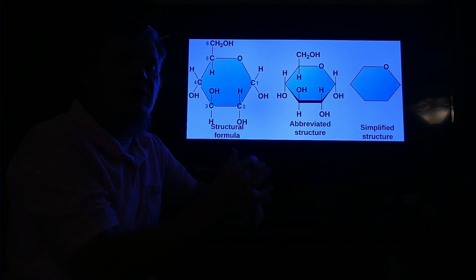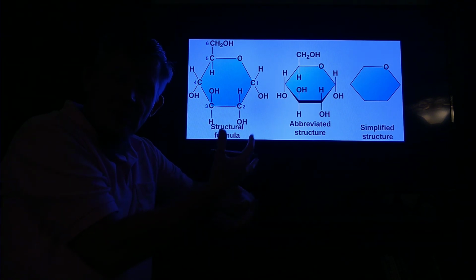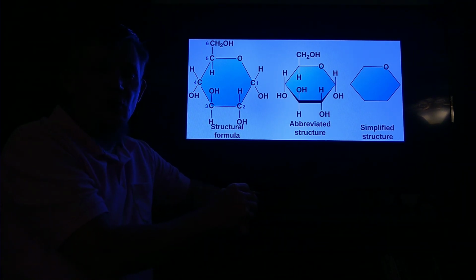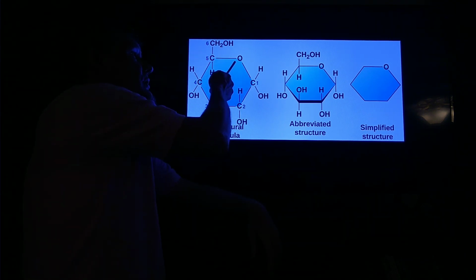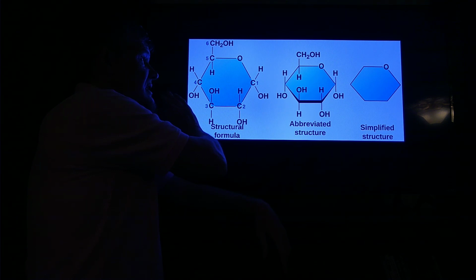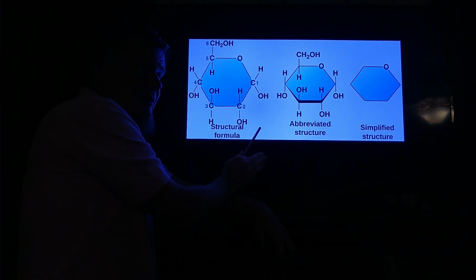This is glucose. This is a ring of carbons. Like we said, it's a carbon ring. And what makes it a sugar is the fact that it's a carbon ring with that oxygen right there. This is the structural formula. It shows you exactly how it's created, exactly how it's made.